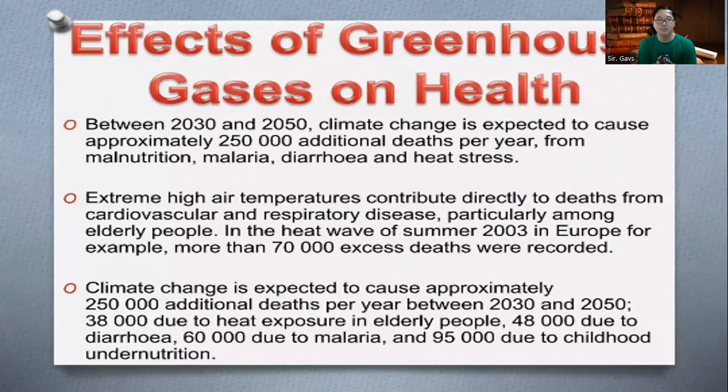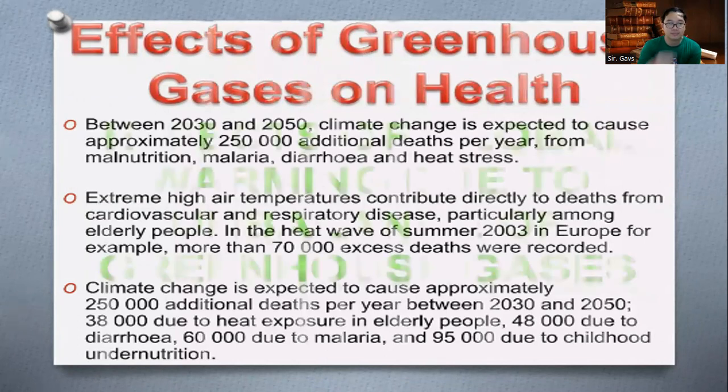Also, climate change is expected to cause approximately 250,000 additional deaths per year between 2030 and 2050. 38,000 due to heat exposure in elderly people, 48,000 due to diarrhea, 60,000 due to malaria, and 95,000 due to childhood undernutrition.